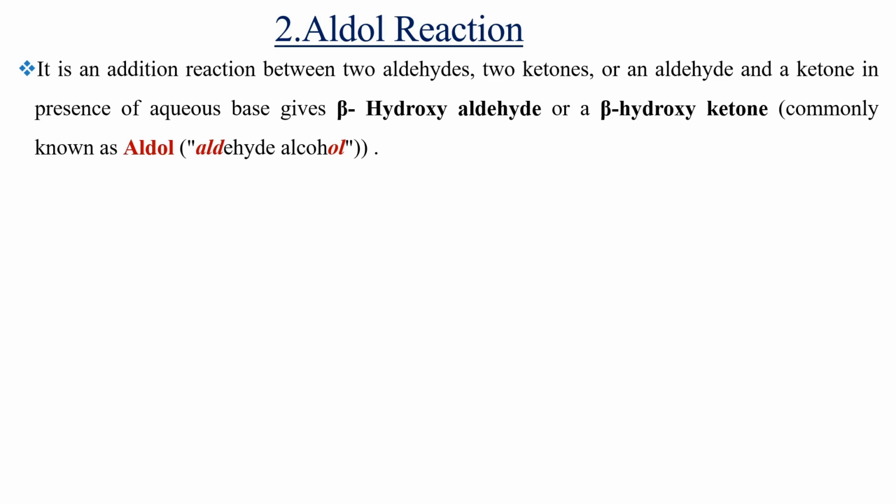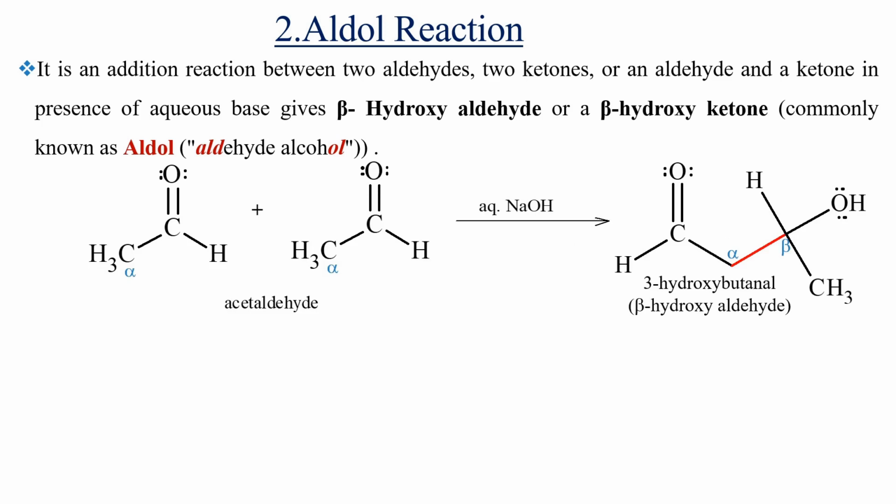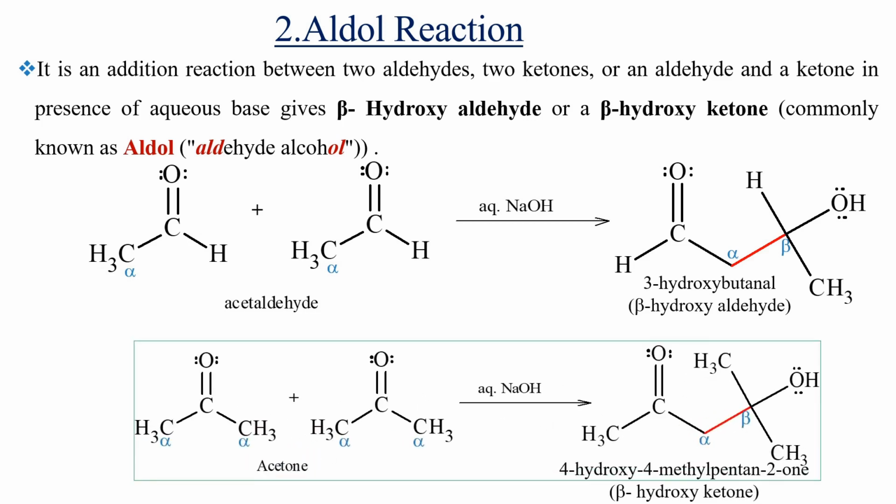It is an addition reaction between two aldehydes or two ketones, or an aldehyde and a ketone, in presence of aqueous base to give beta-hydroxyaldehyde or beta-hydroxyketone. When aldehydes participate in Aldol reaction, beta-hydroxyaldehyde is formed as a product, and these beta-hydroxyaldehydes are commonly known as aldol. When ketones participate in Aldol reaction, beta-hydroxyketone is formed as the product.